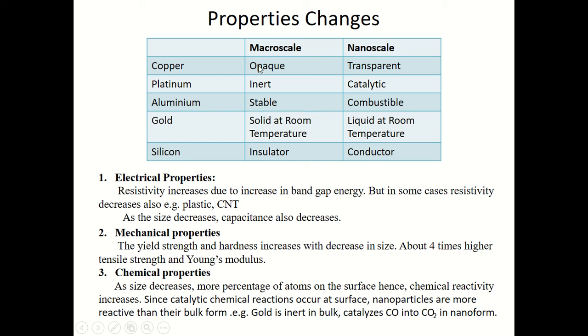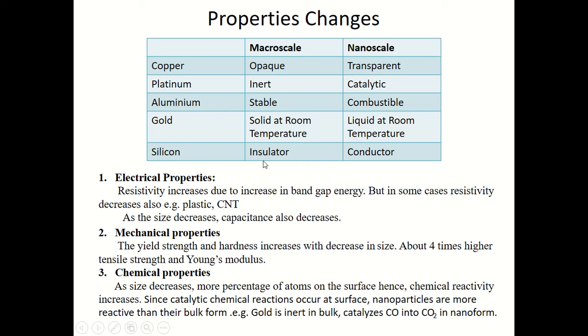Copper, which we know is opaque, becomes transparent at nanoscale. Platinum, which is inert, becomes catalytic at nanoscale. Aluminium, which is stable, becomes combustible. Gold, which is solid at room temperature, becomes liquid at room temperature itself.